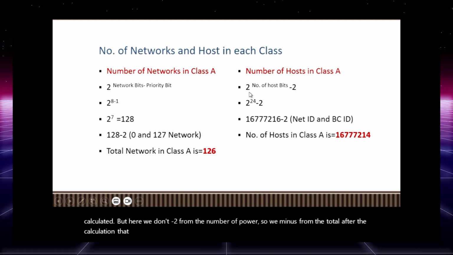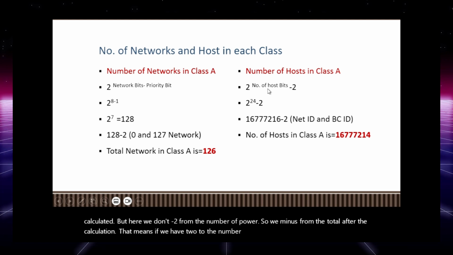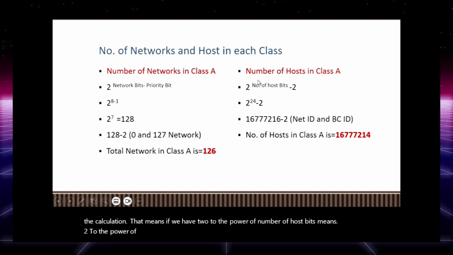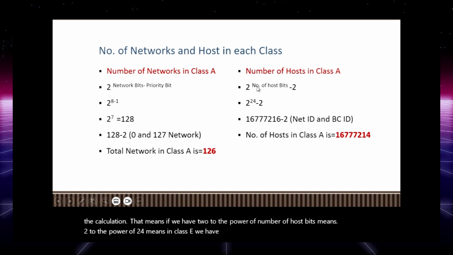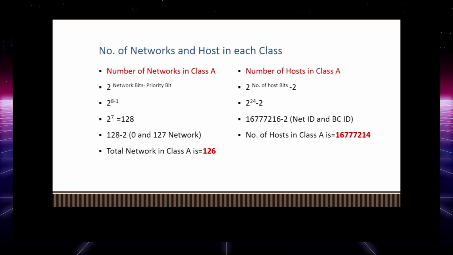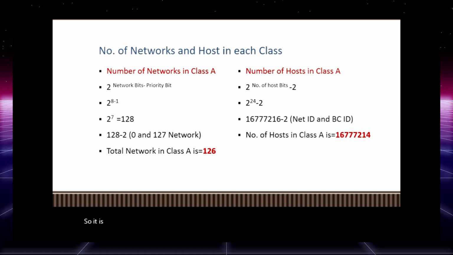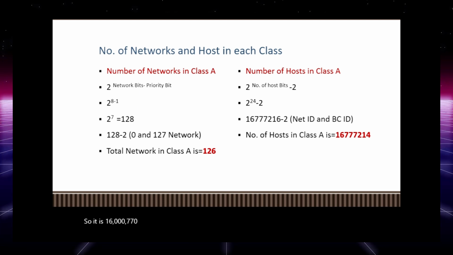That means 2 to the power of the number of host bits, which is 2 to the power of 24, because in class A we have 3 octets of host. So 8 plus 8 plus 8 is 24. So 2 to the power of 24 is 16,777,216, minus 2. That would be a total of 16,777,214 host IP addresses, which is a lot.